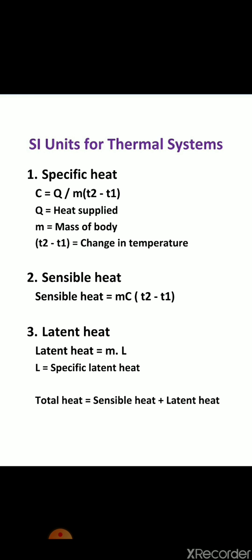Now second is sensible heat. Sensible heat is the amount of heat gained or lost by a substance due to a change in temperature. This sensible heat is given by mc(T2 minus T1), where m is the mass, c is the specific heat, and T2 minus T1 is the change in temperature. This sensible heat is also given as ms delta T. Delta T means T2 minus T1.